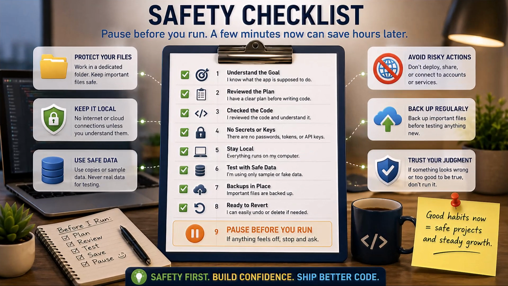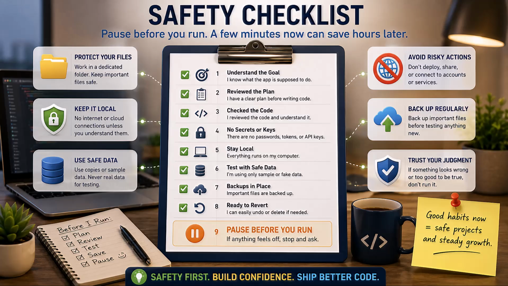Here is the simple checklist I want you to remember. Is the project small? Is it in a test folder? Does it avoid real data? Does it avoid passwords, tokens, and private files? Does it avoid unexpected installs? Does it avoid network access unless you understand why? Can you explain what it is supposed to do? Did you ask the AI to explain the code? Did you test it with sample data? Can you undo the changes?